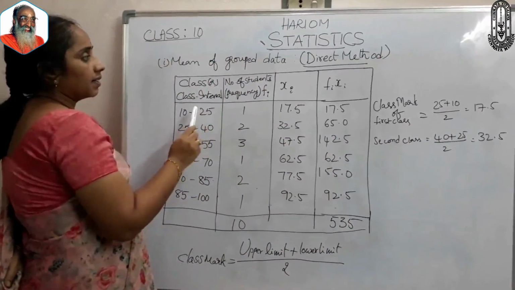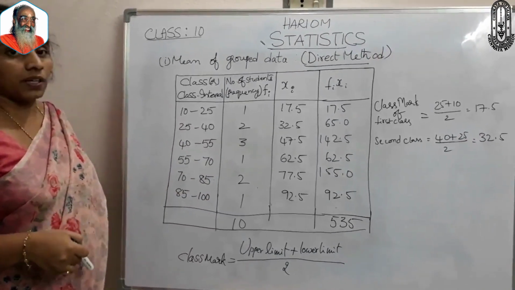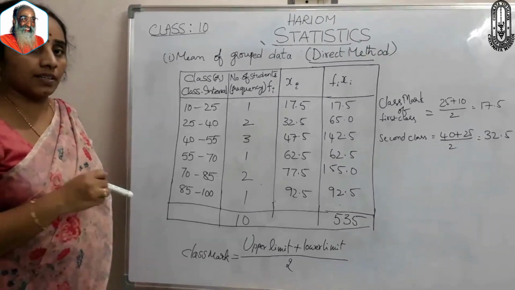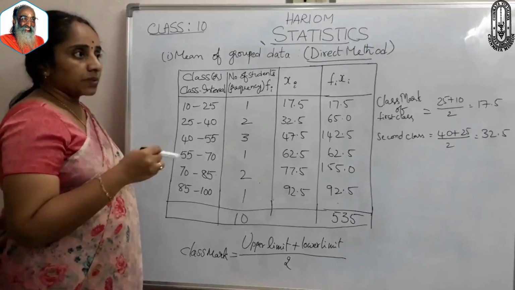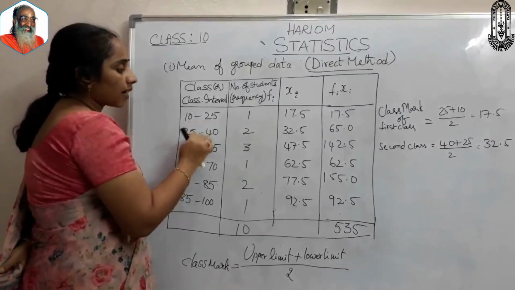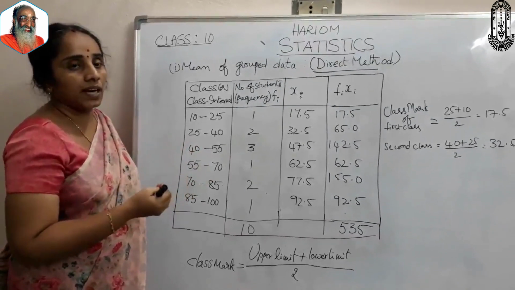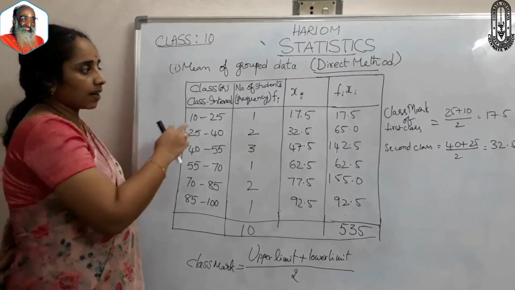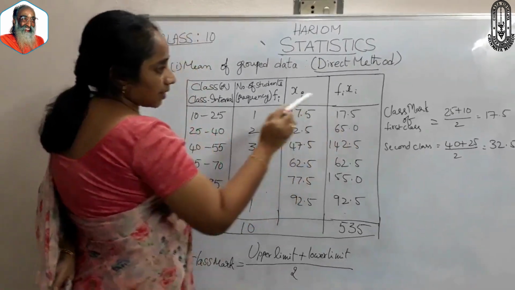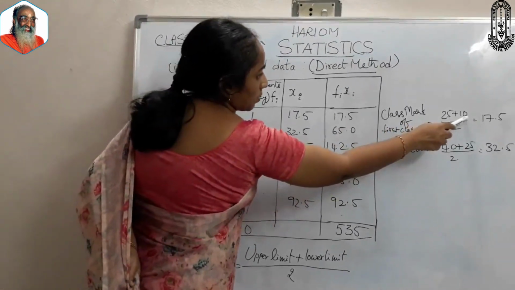In the previous example, all the observations were individual, so we took the observations x1, x2, x3 and so on up to xn. Here, the observations have been grouped into classes. So we need a representative, which we call the class mark of the class interval. I have calculated the class mark as (upper limit plus lower limit) by 2.